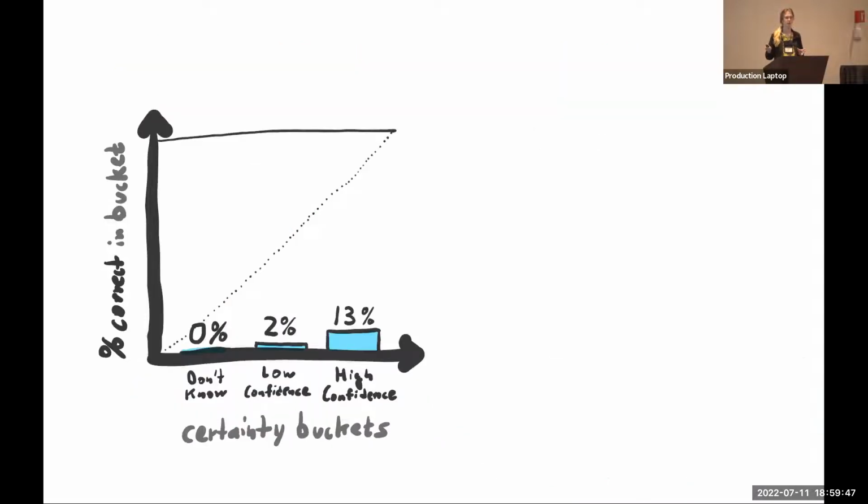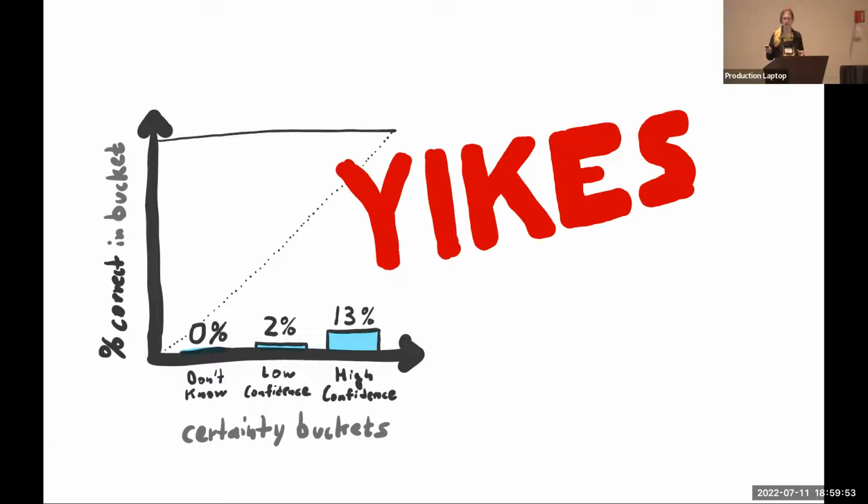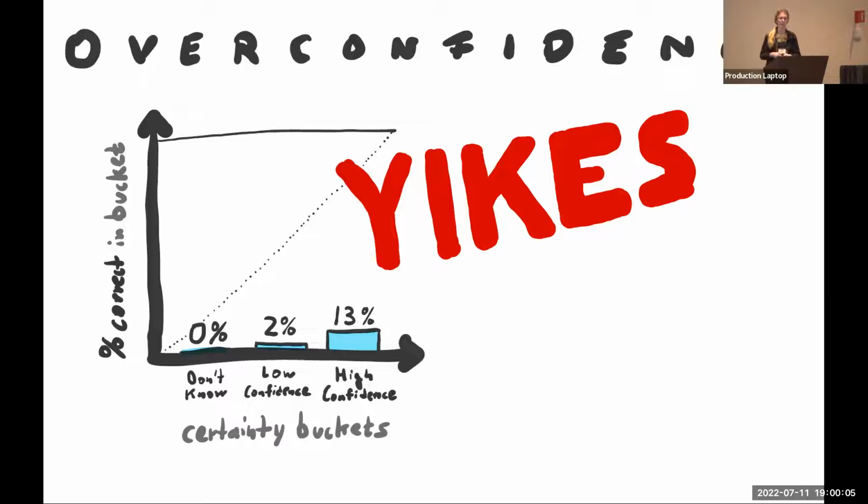This is a result of doing that for BlenderBot. And you already see it's pretty terrible. Like, what is going on here? Don't know, 0% correct. Okay, that's fine. Low confidence, 2% correct, not great. But high confidence, 13% correct is awful. So the bot is wildly overconfident.